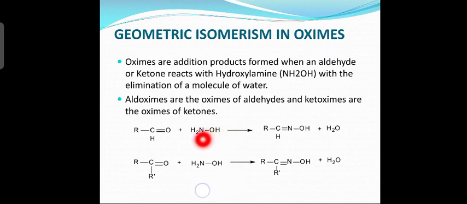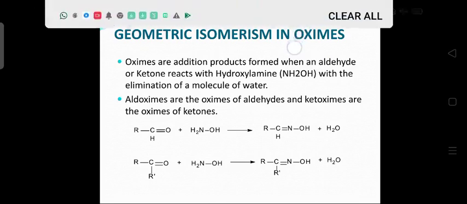That is RCHO. There is one bond missing here. RCHO, that is the aldehyde, reacts with hydroxylamine NH2OH and gives RCH double bond NOH. This is aldoxime. Now substitute R with an alkyl group and you will get the example. The general formula for oximes is RCH double bond NOH. In the other equation, the ketone is the other case.